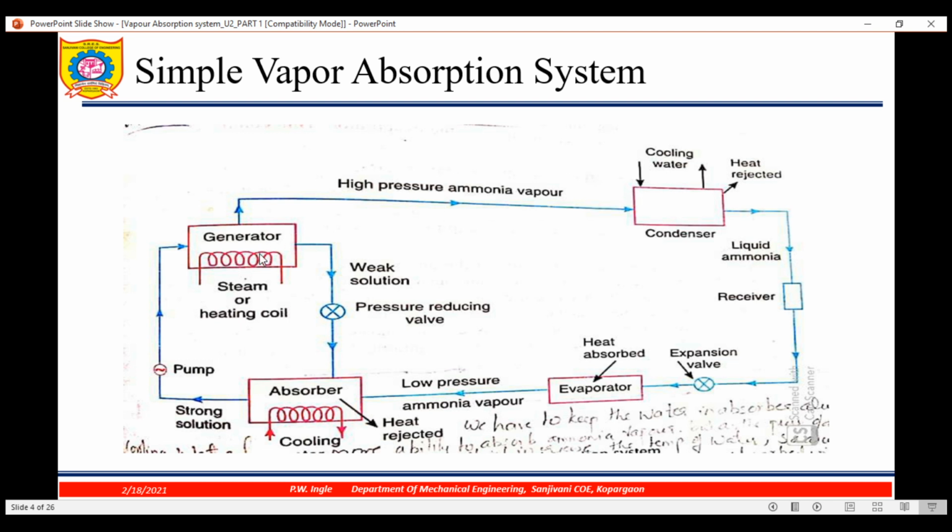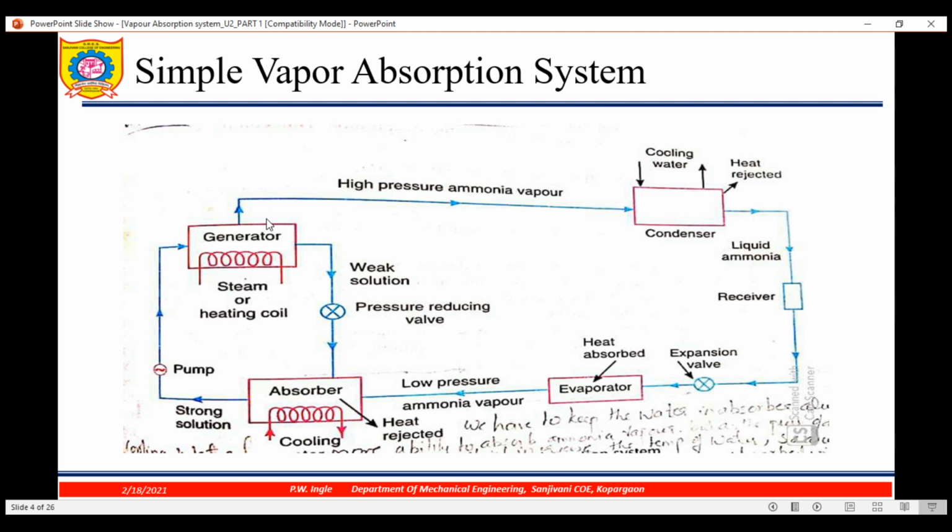Condenser. The water from which the refrigerant has been separated out becomes a weak solution again, because the concentration of refrigerant is less or there is none.